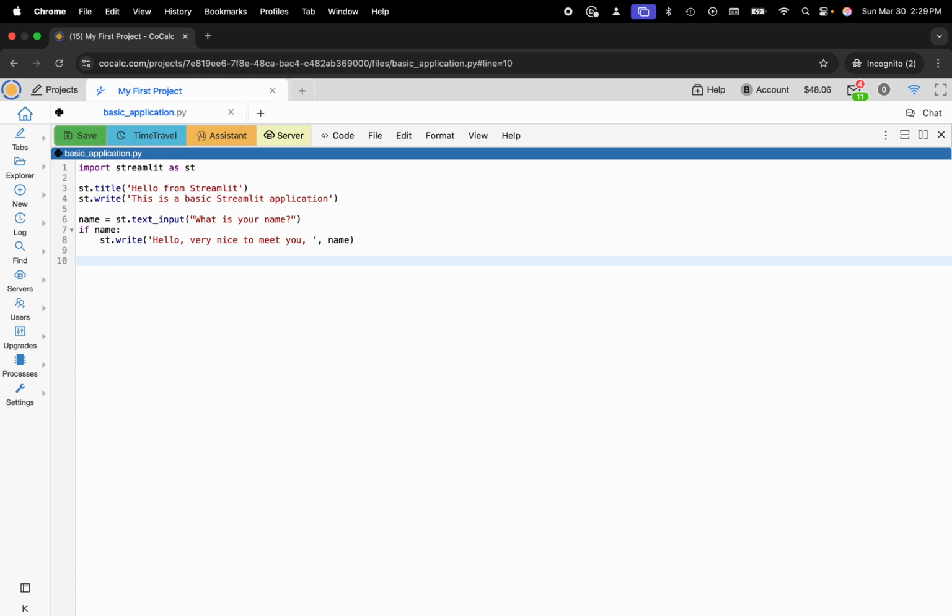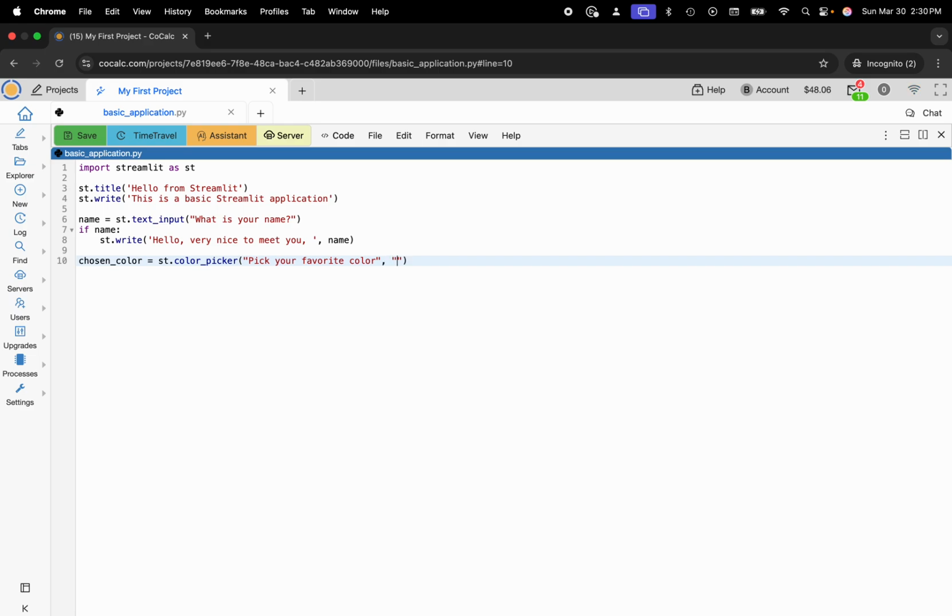And I also want to know your favorite color, so I'm going to collect that. Maybe I'll name this chosen color. Okay, and I'm going to use a color picker, so st.color_picker. It's going to say pick your favorite color. I'm going to know all of the things after I run my application.